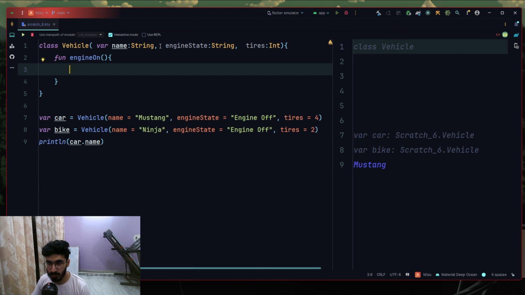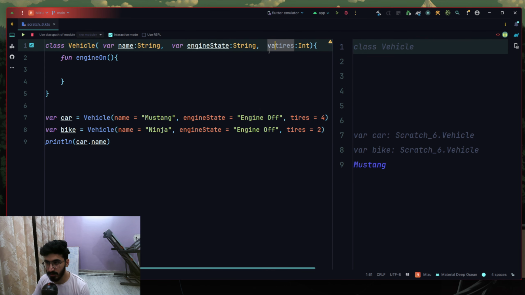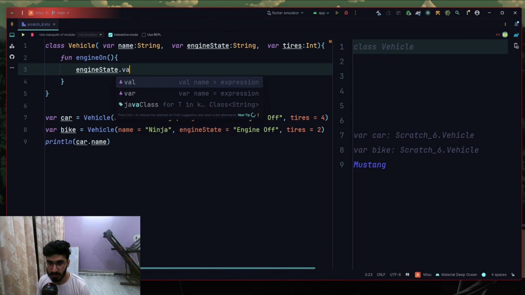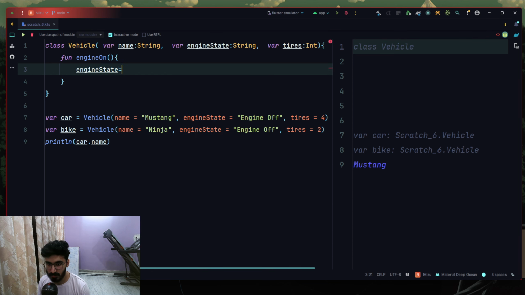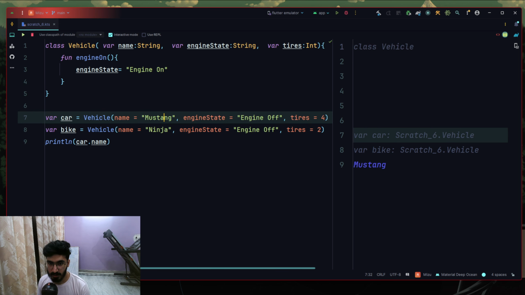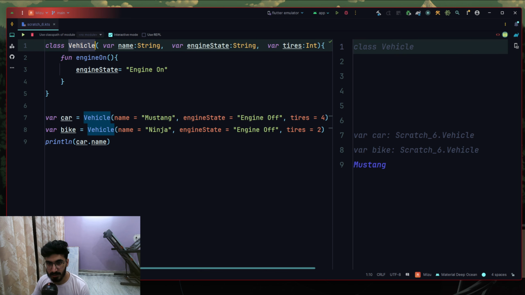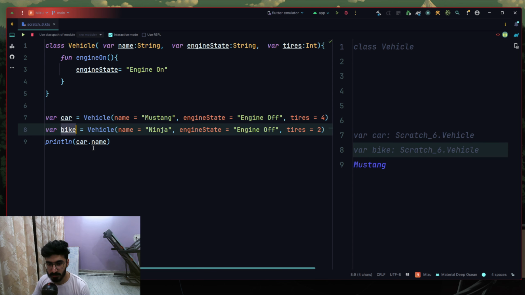Now it will not be accessible. Let's try to say var here. Now this is accessible. Engine state equals engine on. Now this engineOn function is present inside of the class, which means it is also present for car and bike objects as well.